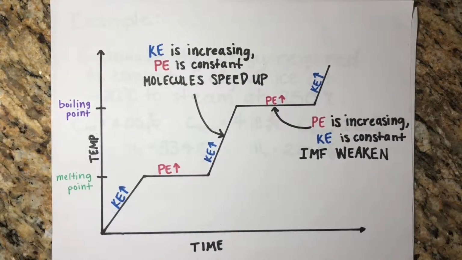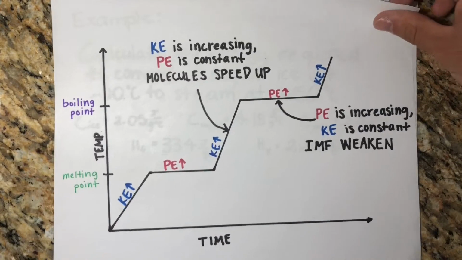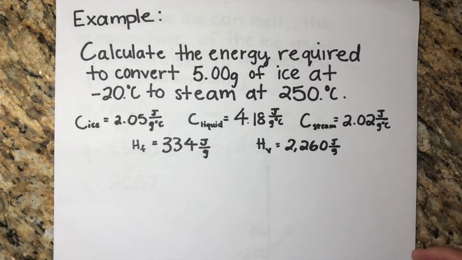This increases the potential energy of the substance as the molecules move farther away from each other, but does not contribute to kinetic energy. However, wherever the slope of the graph is not zero, kinetic energy is changing while potential energy remains constant. The heat energy causes the molecules to speed up, increasing kinetic energy, but their distance from each other remains constant. Now that we understand how the curves work, let's take a look at an example problem.